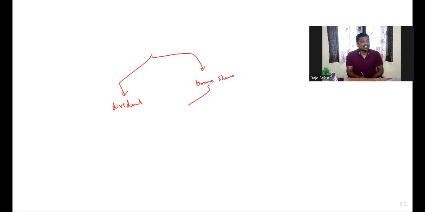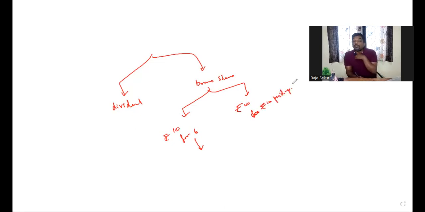Now, bonus shares can be given as fully paid or partly paid bonus shares. For instance, if I am issuing a 10 rupee share as rupees 6 paid up bonus share, then I've issued a partly paid bonus share, which means that the shareholder is supposed to pay 4 rupees on the share. 4 rupees is yet to be paid on the share. If I am issuing a 10 rupee share as rupees 10 paid up, then I'm issuing a fully paid bonus share.